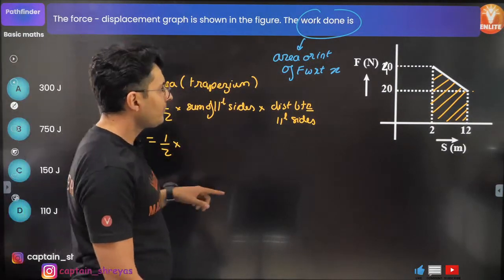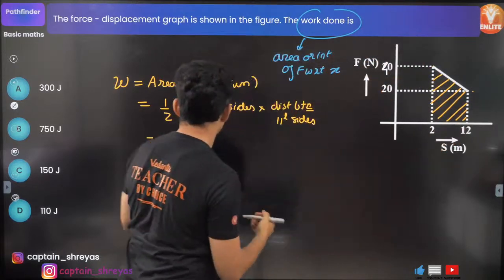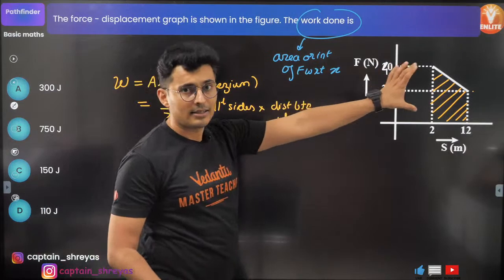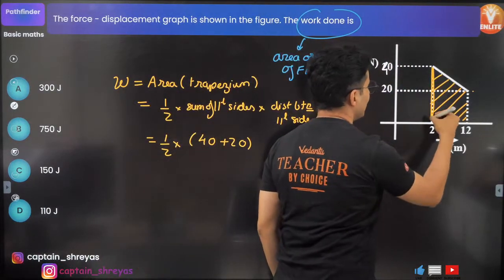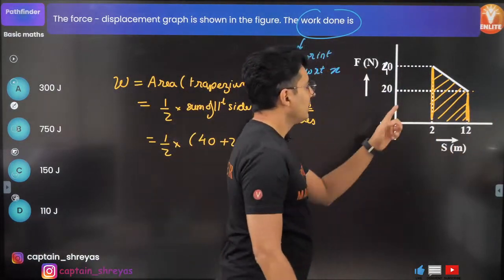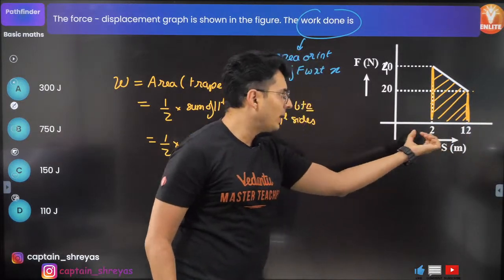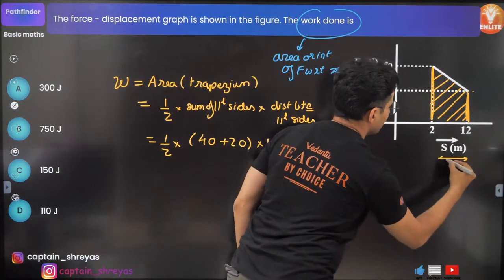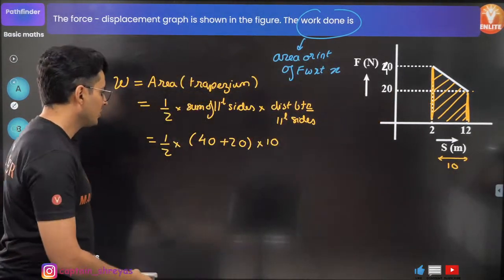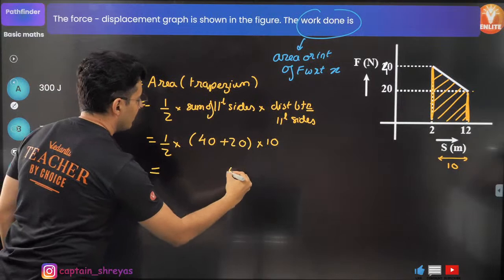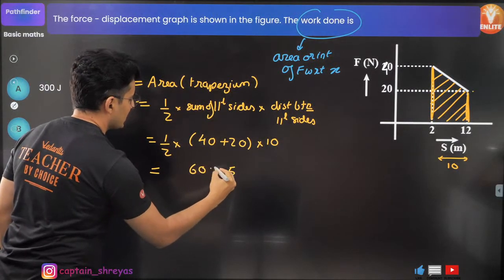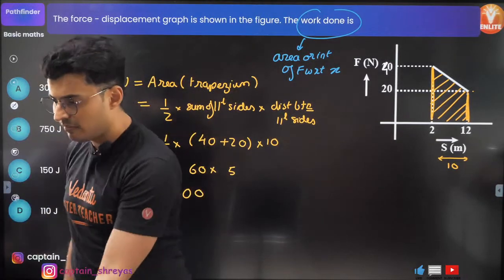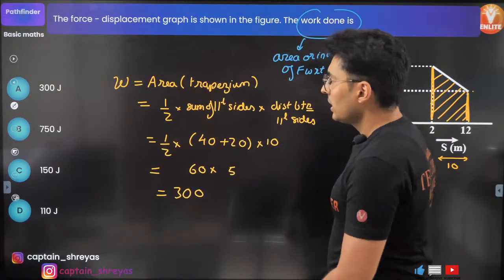So 40 plus 20. These are the parallel sides. Can you see that? This is one side, this is another side. Distance between the parallel lines, 12 minus 2, which is nothing but just 10 units. Half of 10 is 5. 40 plus 20 is 60. So 60 into 5, 6 5s are 30, so 300. Is it there somewhere? Yep, option A, guys.